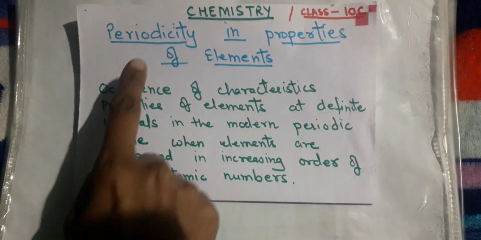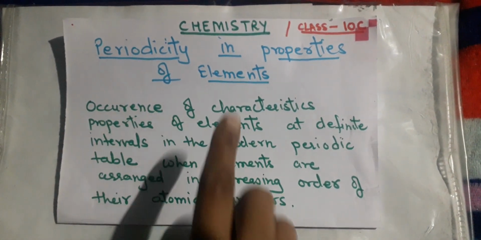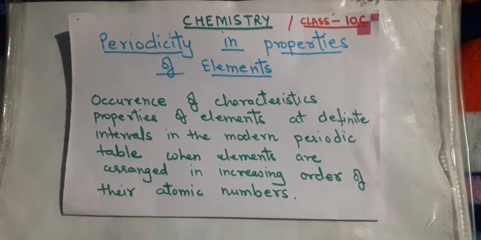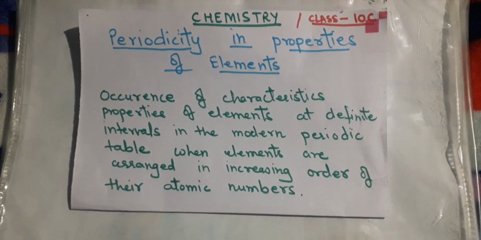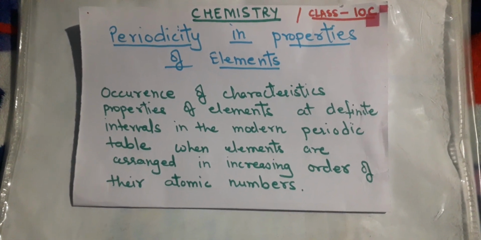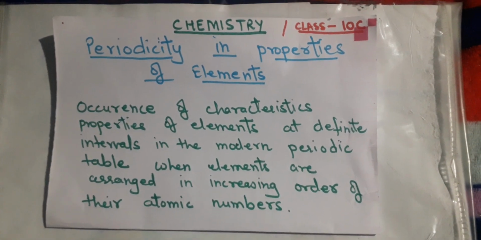Now we have the other topic, periodicity in properties of elements. I have written the definition: occurrence of characteristic properties of elements at definite intervals in the modern periodic table when elements are arranged in increasing order of their atomic number. You know that the modern periodic table was arranged in increasing order of atomic number and elements were placed,